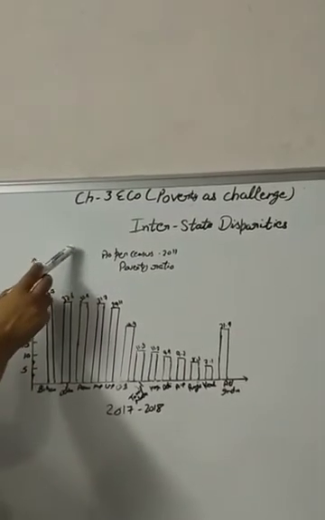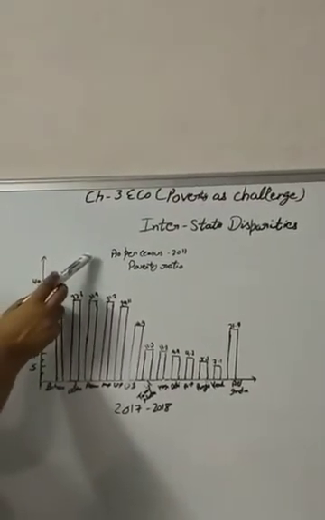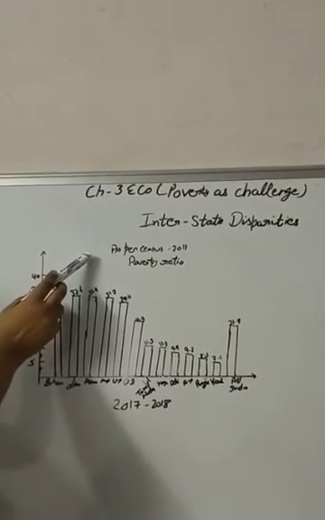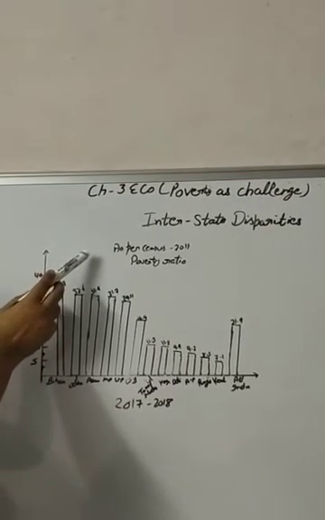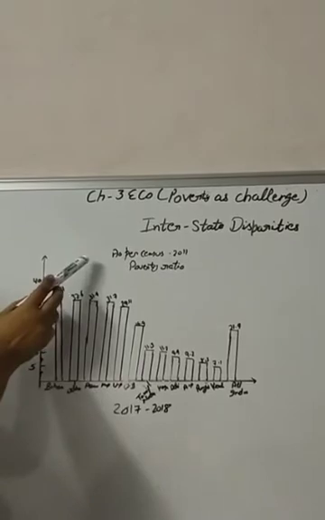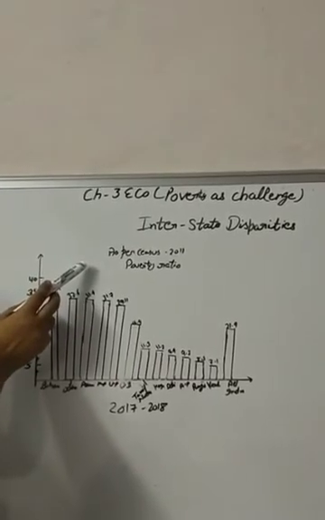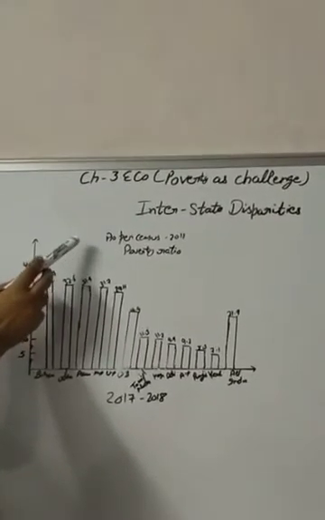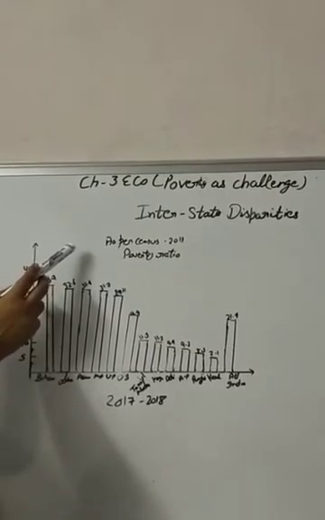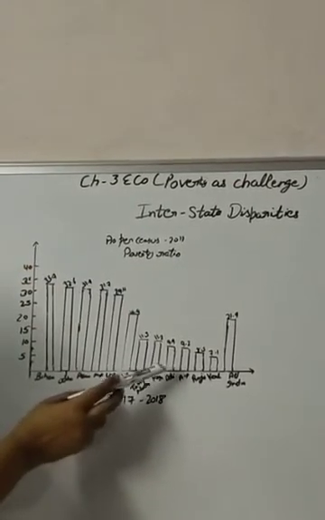Poverty is a problem in all the 28 states and in 8 union territories of India. However, the poverty ratio, or the percentage of population living in poverty, is not uniform all over the country. It varies across different states, as you can see in the graph here.